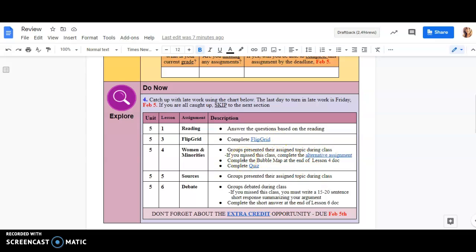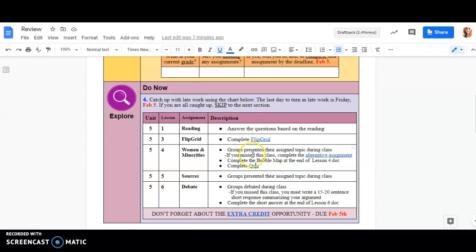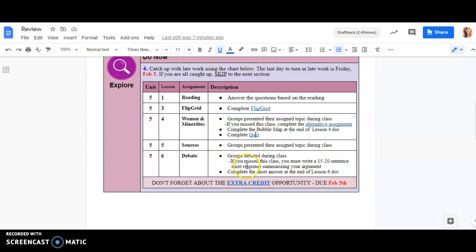For example, if you did not do lesson number 4, the Women and Minority quiz, all you have to do is click on the link and it takes you to the quiz. It also explains what you have to do if you missed an assignment.